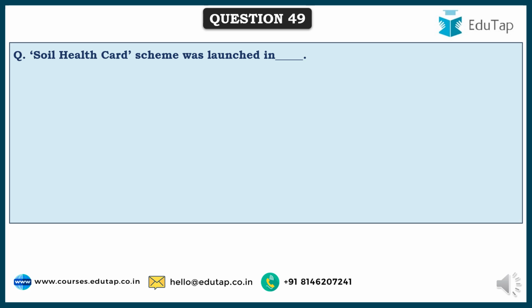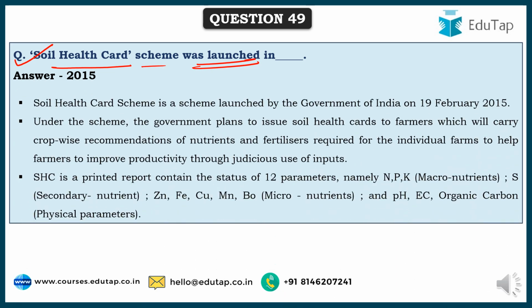So friends, here comes the next question on government schemes for ARD. The Soil Health Card Scheme, it was launched in which year? This was launched in the year 2015, to be precise on 19th Feb 2015. And what is the speciality of this Soil Health Card Scheme? Here the government issues soil health cards to farmers, for which they take the soil samples, test them and give a report card of sorts, wherein it gives crop wise recommendations of nutrients and fertilizers required for the individual